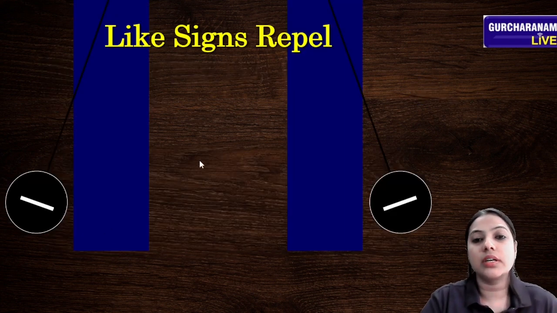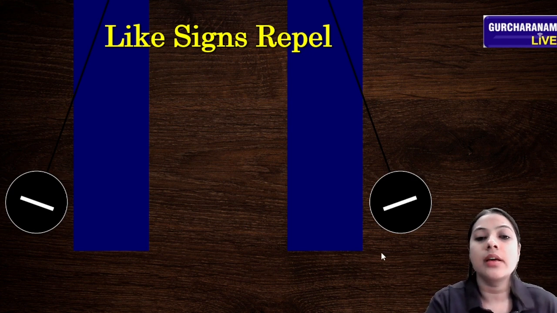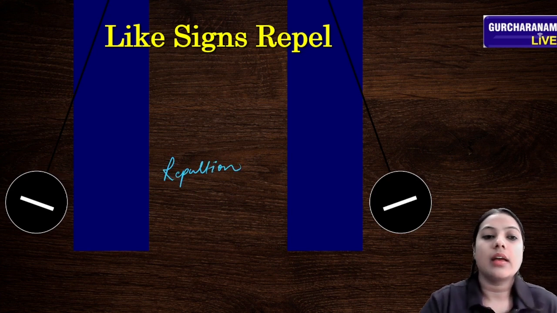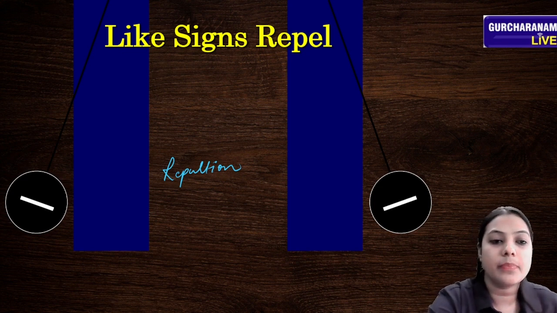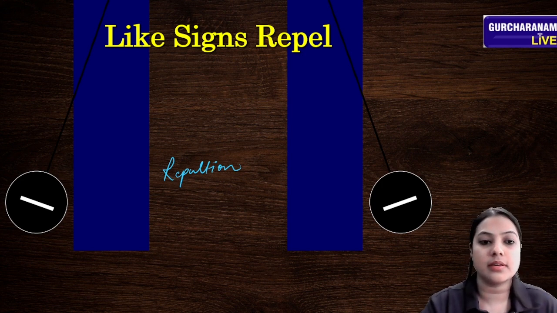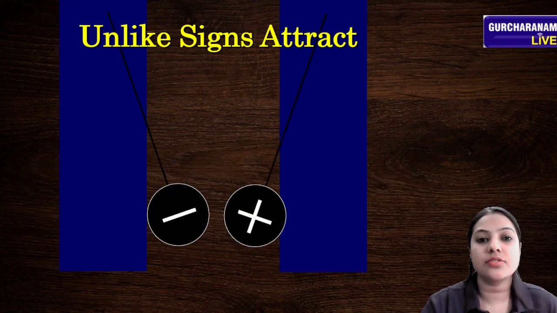In this diagram, these are like charges, negative, they repel each other, and this is called repulsion. And you also see in this diagram unlike signs, which attract each other.